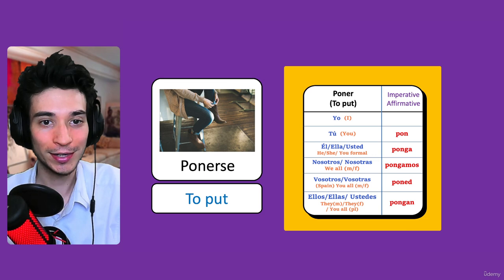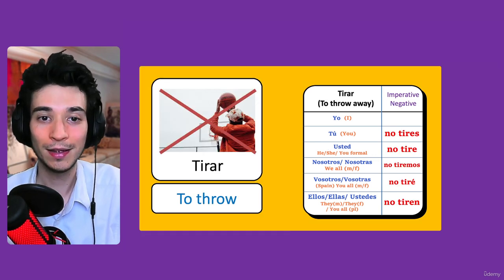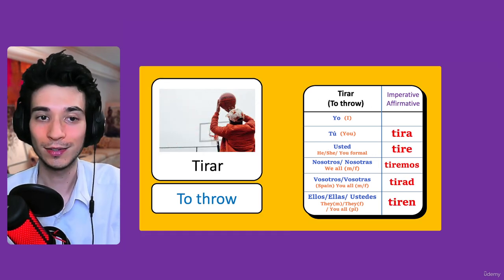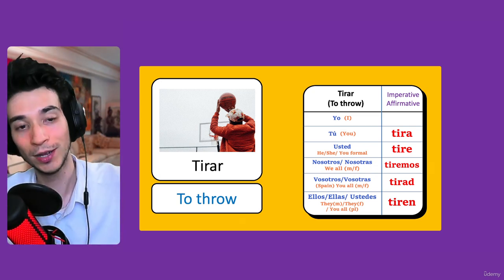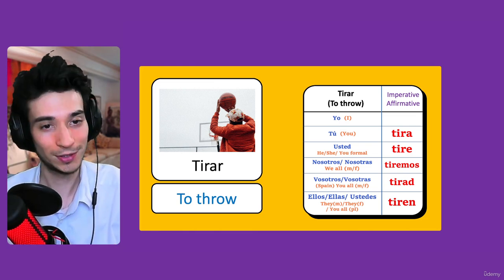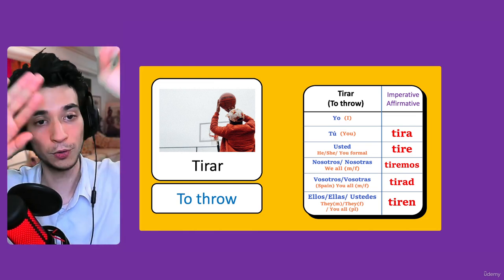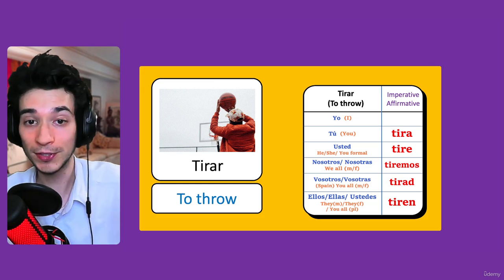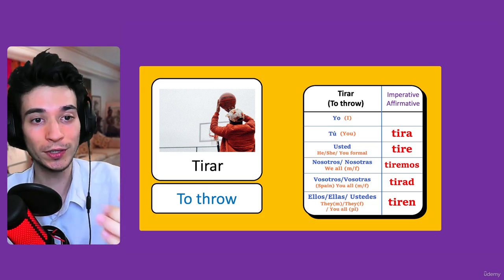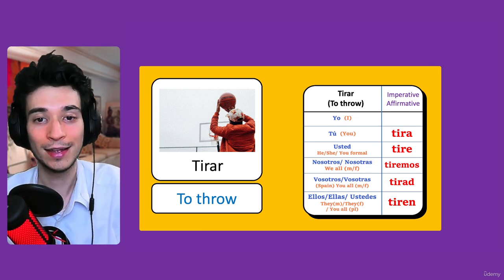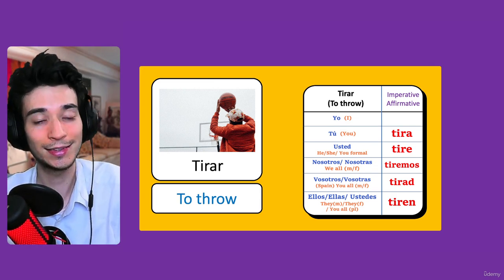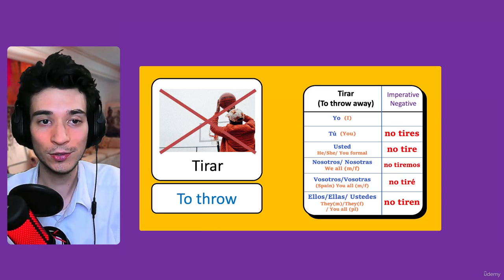And let's try another example. Tirar, which means to throw. If you want to tell somebody to throw something, you can say tira, throw. Tira la pelota, throw the ball. Or usted, tire, you throw it. Usted is more formal, of course. Tire, please throw it. Tiremos, tirad, tiren, everybody throw it. Ustedes tiren.